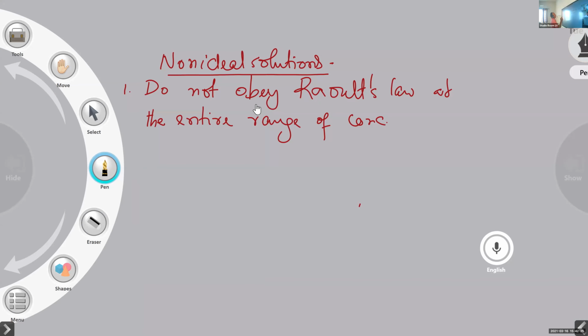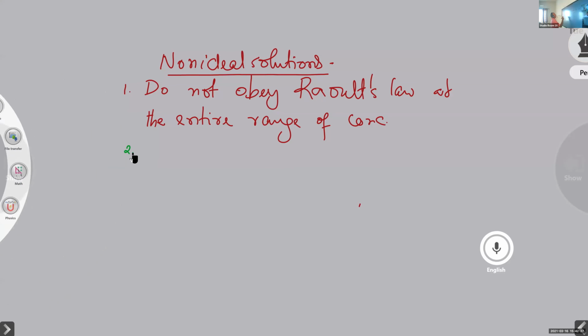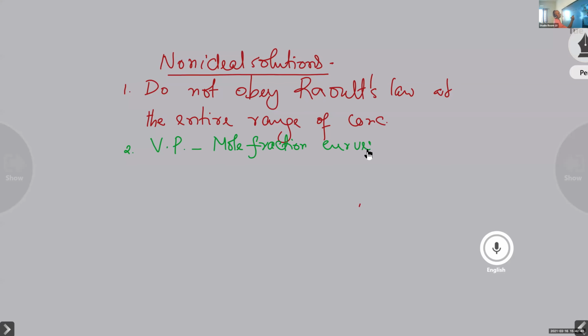The vapor pressure concentration or mole fraction curves are not straight lines, unlike the ideal solutions. They may be bending upward or the lines may be bending downward.